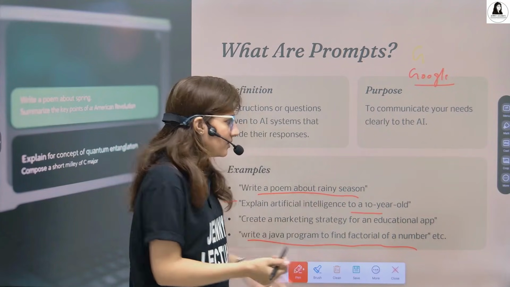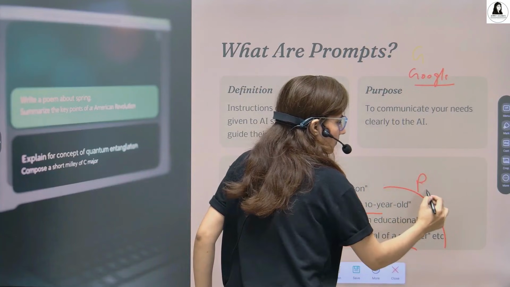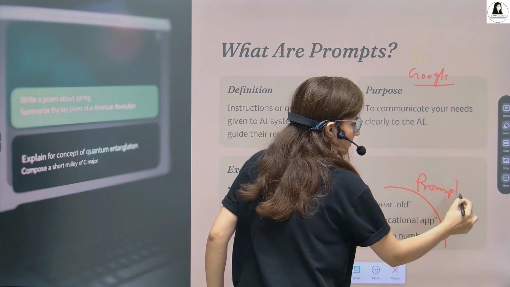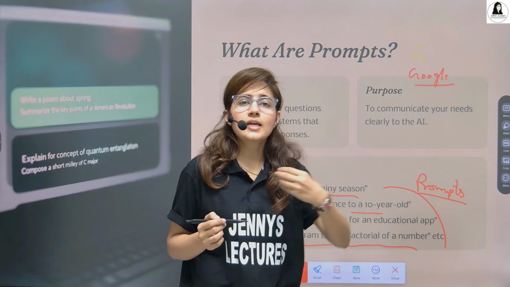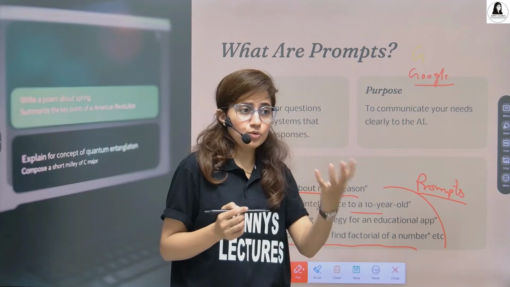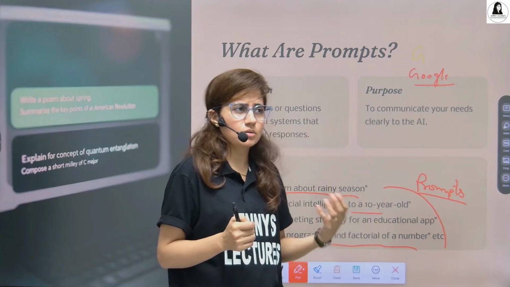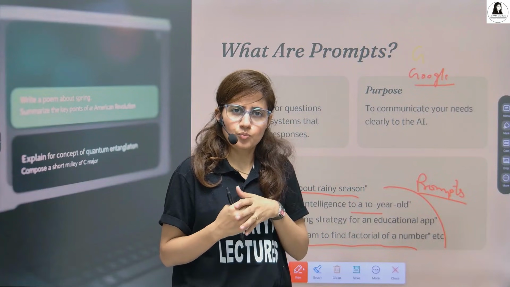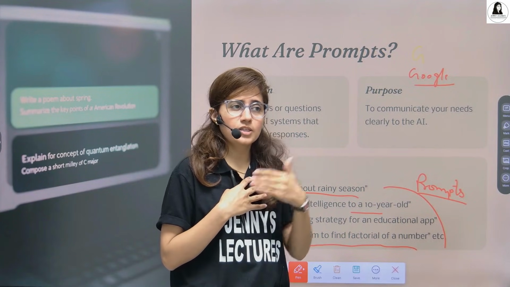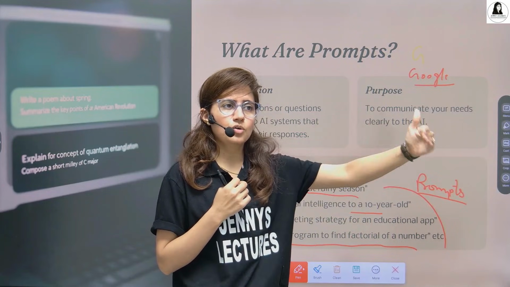So these are nothing but prompts. The input you give to get your output. The input can be in the form of a question or a task description or anything, and you want the output. Like I want to search, write a Java program to find factorial of a number.